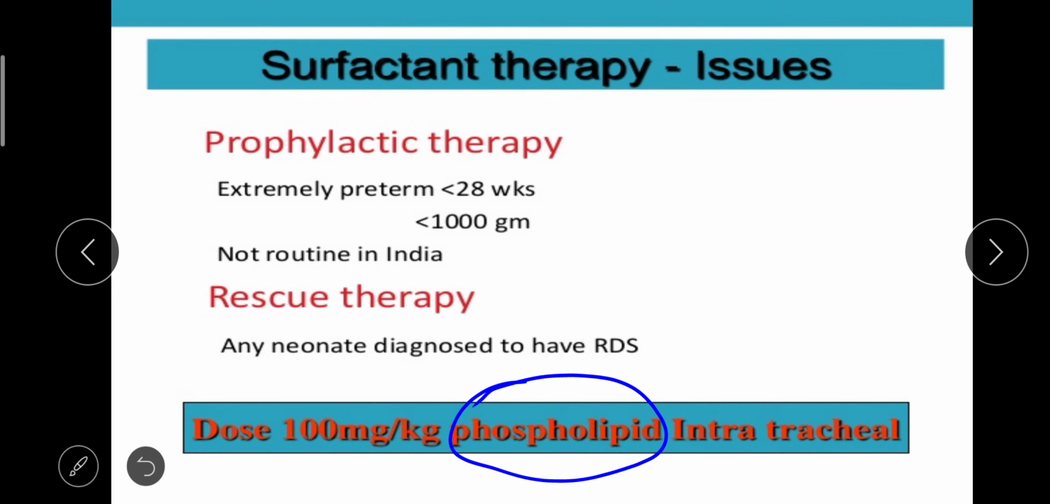So these are the treatments for RDS: monitoring, surfactant therapy, and the specific therapy. So with this we have finished respiratory distress syndrome. Thank you.